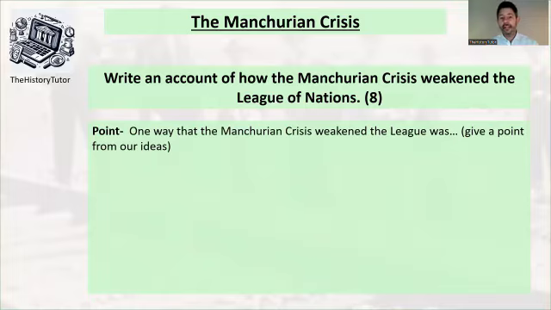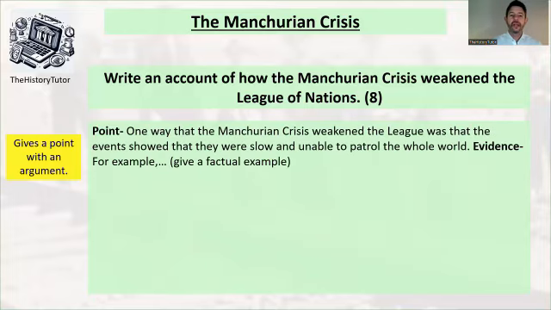Right, so point. One way that the Manchurian Crisis weakened the league was, okay, what would be your point here? Give an idea. Okay, so here's mine. One way the Manchurian Crisis weakened the league was that the events showed that they were slow and unable to control the world. Okay, so there's my argument. Now, what evidence can I give to back that up? Think about maybe Lord Lytton was the example of slowness. Okay, over to you.